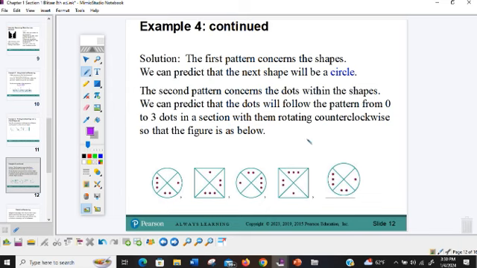All of this is inductive reasoning. We use the pattern from something we saw before, specific examples, and came up with a general conclusion on what would be next.